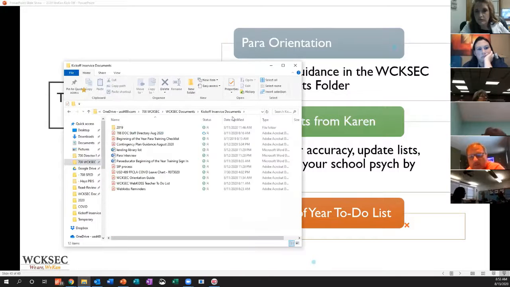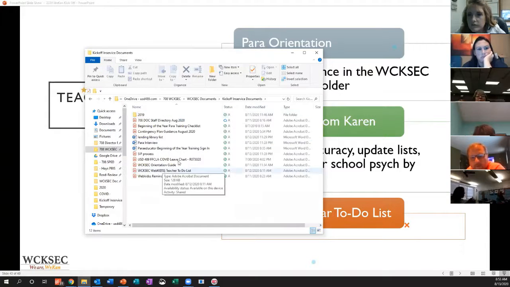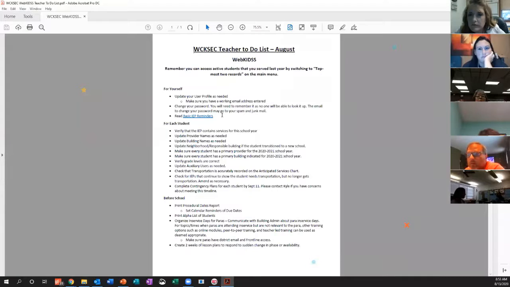Again, the colored text is linked, so if you just click on the Kickoff Inservice folder, or Inservice documents, it'll take you to this. It'll probably be in a browser for you. But these documents are here. It's actually the WebKids teacher to-do list, but there are actually things on it outside of WebKids. A lot of this looks the same.